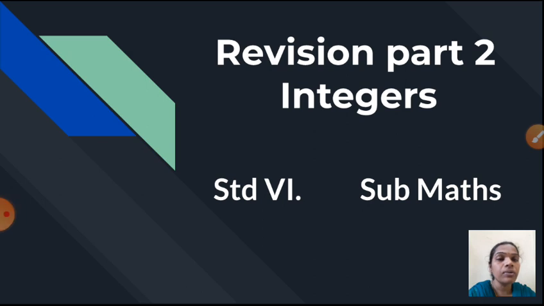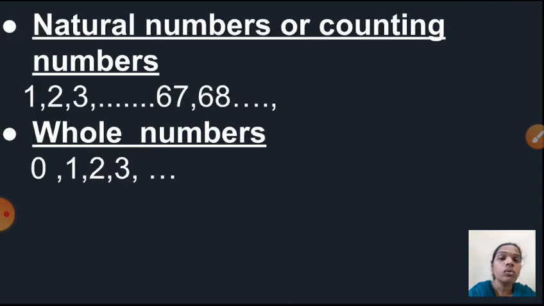So children, now revision is going on for your unit test. For your unit test, you have two lessons, that is basic concepts in geometry and integers. In this session I am going to take revision of integers. Are you ready, children? So first, what is meant by natural numbers, which is known as counting numbers?